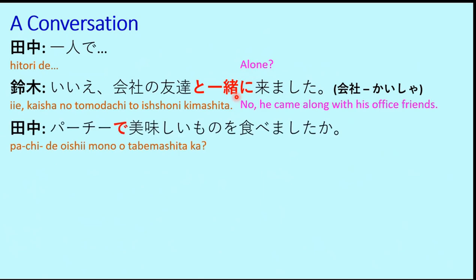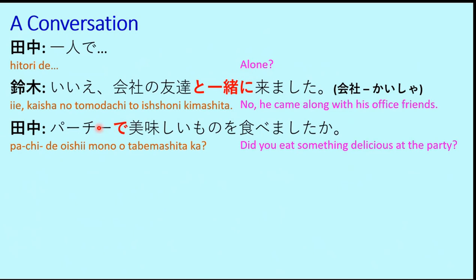Party de oishii mono o tabemashita ka? Did you eat something delicious at the party? Party de oishii mono. Now as you can see here, we have used the de particle. Earlier we had learned that the de particle is used to represent the means. That is, enpitsu de kakimasu, I write with a pencil, or densha de ikimasu, I go by train. So the de particle was used to connect the means of transport, or the thing with which a work is done, or the means of transport by which someone goes somewhere.